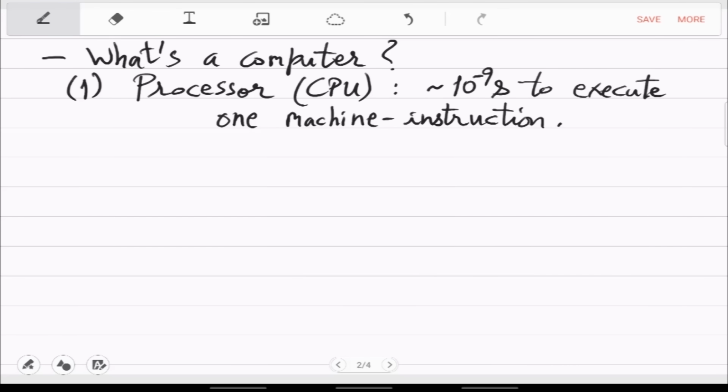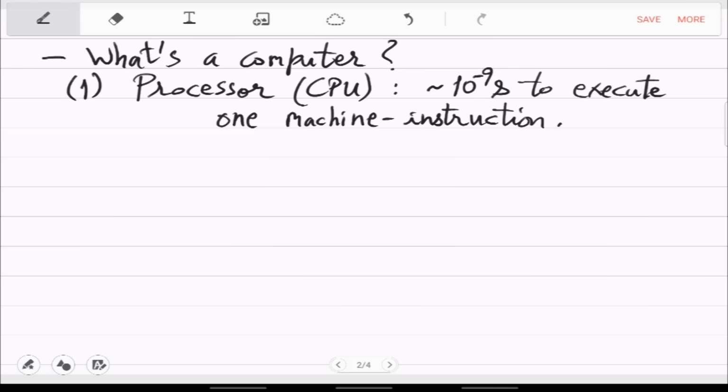Machine instruction is something even more trivial. This is just picking one thing from a register and placing it in a different register, or adding one to one register. Some very simple thing is one instruction, but complicated things are broken up into smaller things. So it does many small things to get a big thing done, for example, adding two numbers. So it is important what is the smallest instruction time.